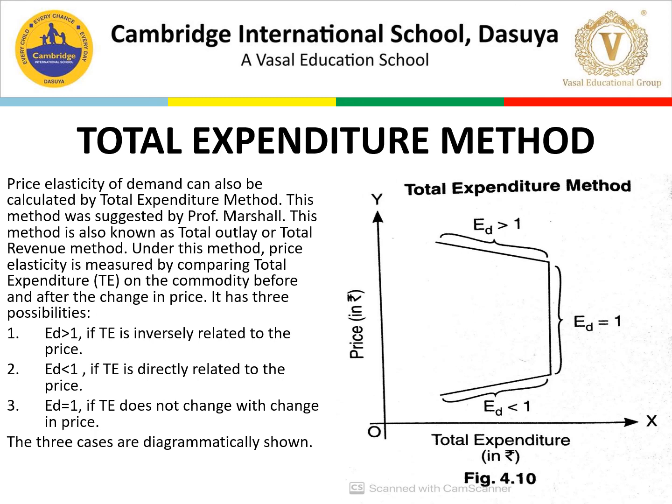So ED less than 1 will be the upper portion. Then ED equal to 1, it remains the same. Price will have no effect. Then ED greater than 1 when price and total expenditure are inversely related. So this is how we are drawing this. Now for this method we have one limitation. So let's discuss that limitation.